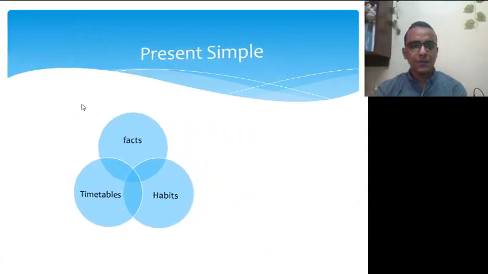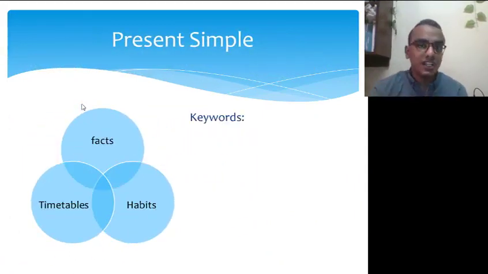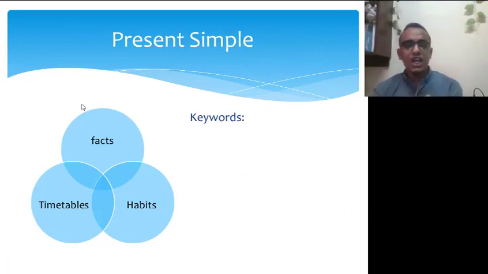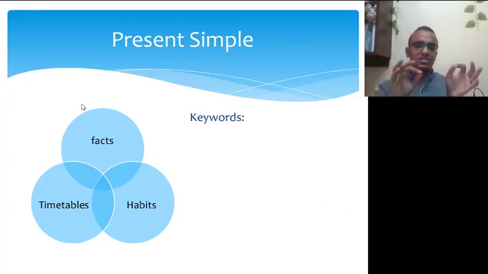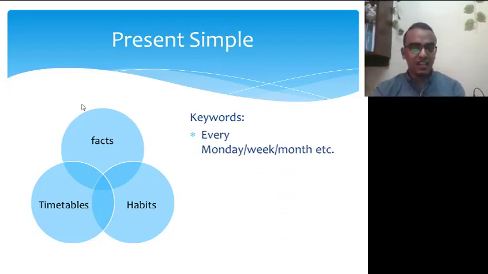Here, we are going to take the keywords. So what's a keyword? A keyword is a word that when you say it, you are going to know that you are speaking about a specific tense. For example, when we say these words, we know that we are speaking about the present simple.